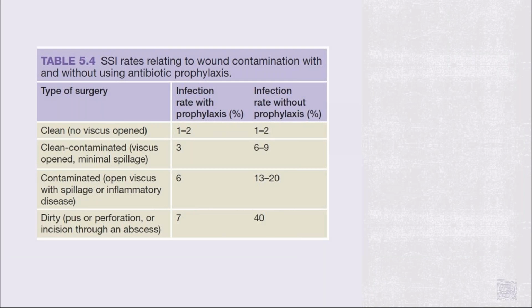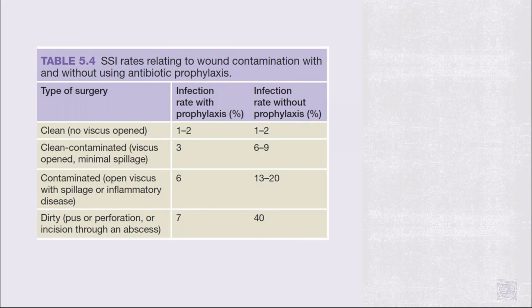So this is the table where we'll compare the infection rate with each procedure, that is classification of wounds, infection rate with prophylaxis, and infection rate without prophylaxis. Coming to the first, clean, class 1. The infection rate with prophylaxis is 1 to 2%, and without prophylaxis also only 1 to 2%, that is the same. So in clean wounds, if you give the antibiotic prophylaxis or if you don't give the prophylaxis, the infection rate is the same, 1 to 2 only. So it doesn't change.